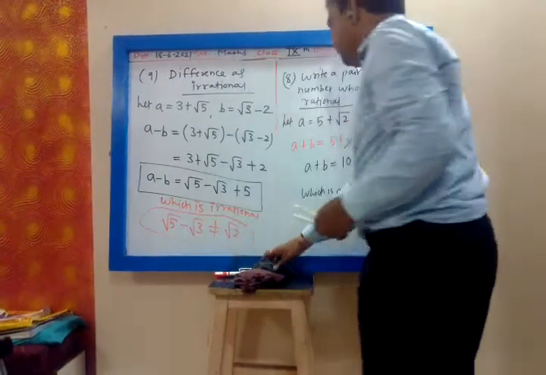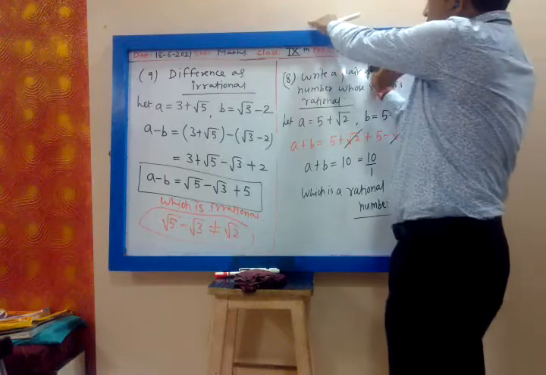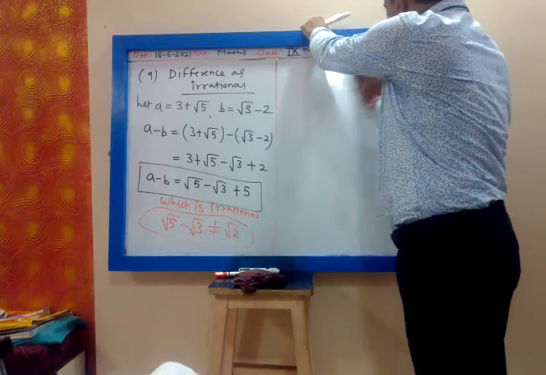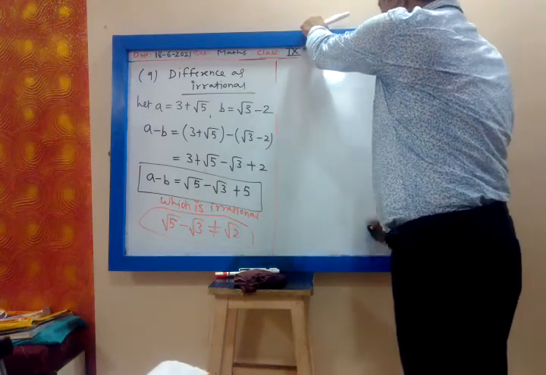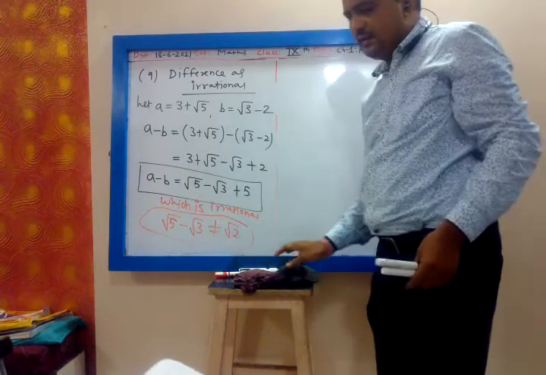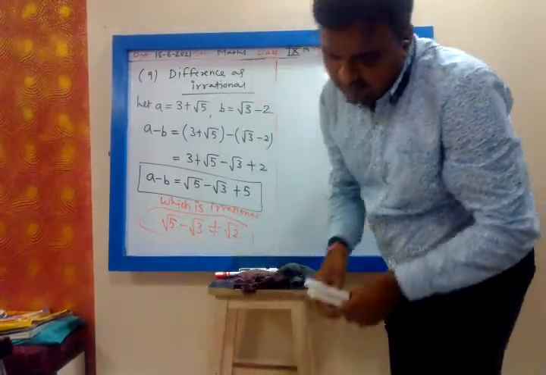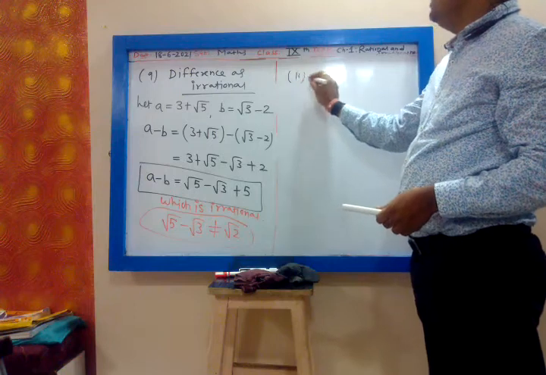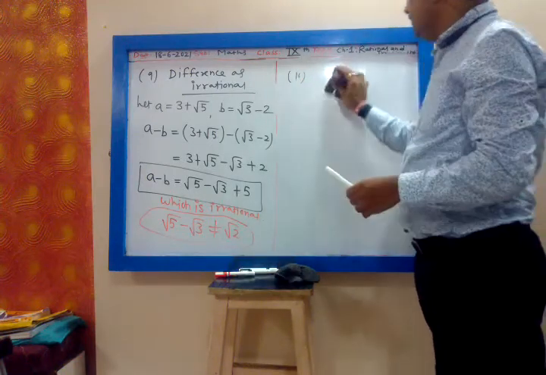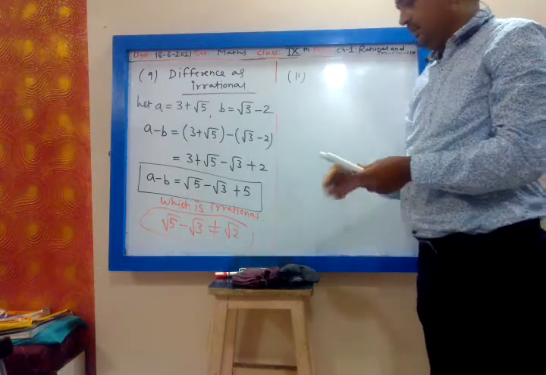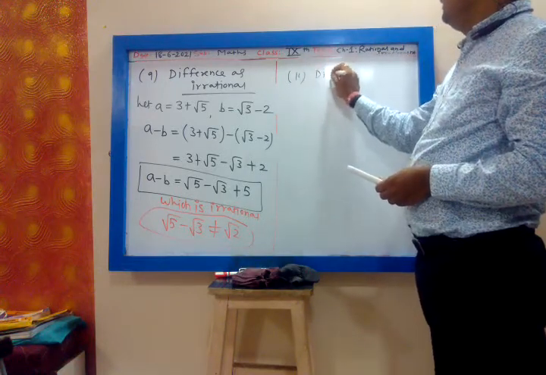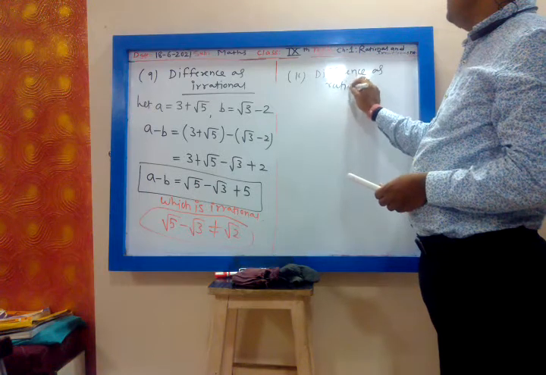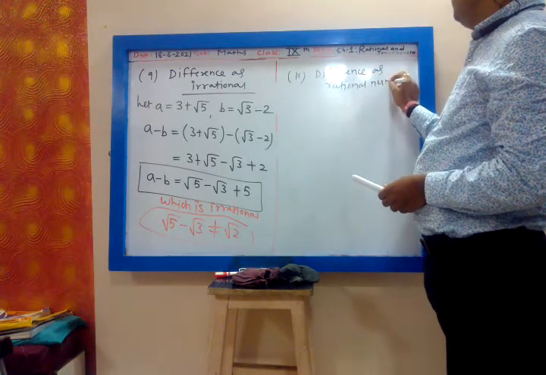Let us take 10th one. Let us solve 10th one. These are the examples. You can write your own example, no problem, by changing the number. Write a pair of irrational numbers whose difference is rational. Now you want the difference as rational. Yes, you can cancel. Difference as a rational number.